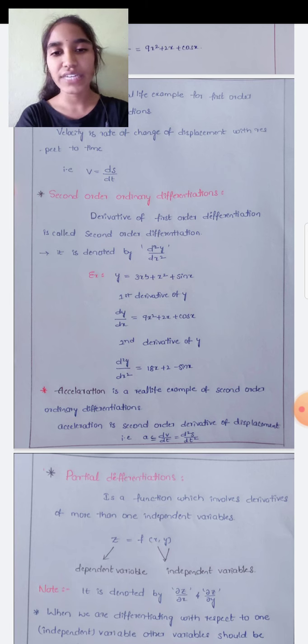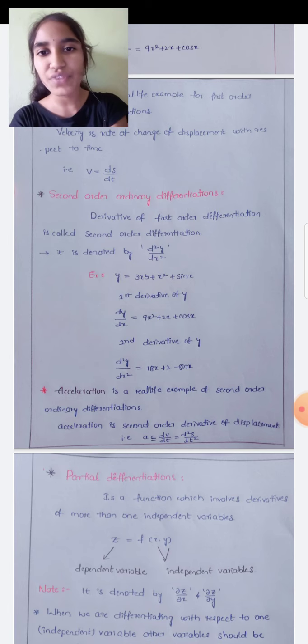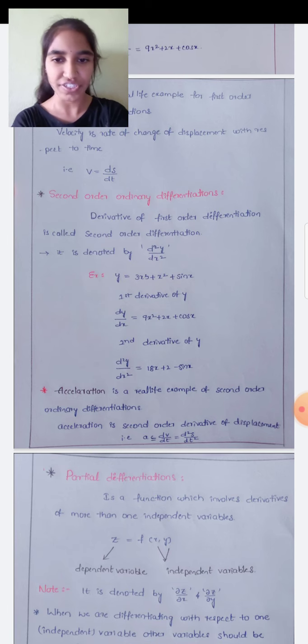The second order derivative is d square y by dx square equals 9 into the derivative of x square, which is 2x, so 9 into 2x equals 18x, plus the derivative of 2x, which is 2, and the derivative of cos x, which is minus sin x. Finally, the answer is d square y by dx square equals 18x plus 2 minus sin x. It is a small example for second order ordinary differentiation.